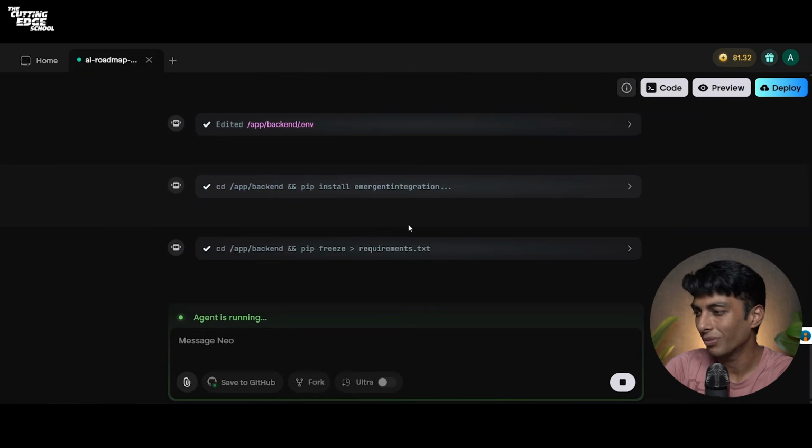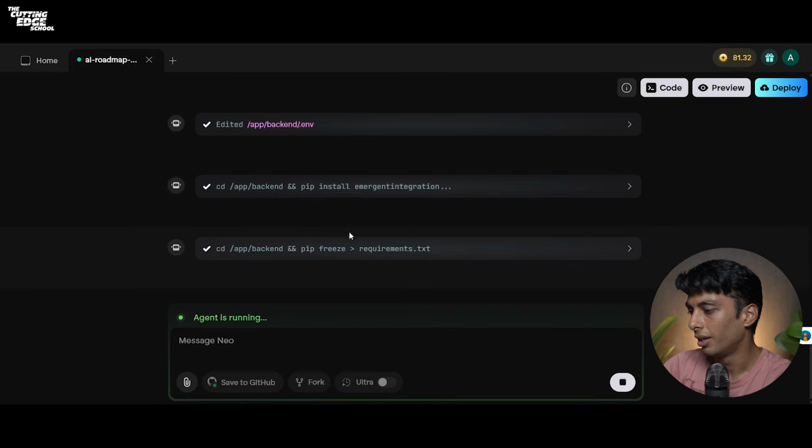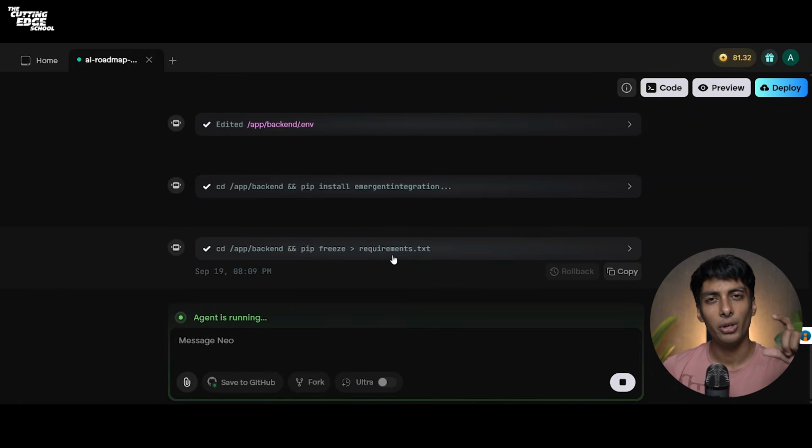Now, as you can see, it takes some time because it's actually building the application for you. It says pip freeze the requirement.txt. Now, I'll also explain what this requirement.txt is. The requirement.txt file contains all your packages and versions.